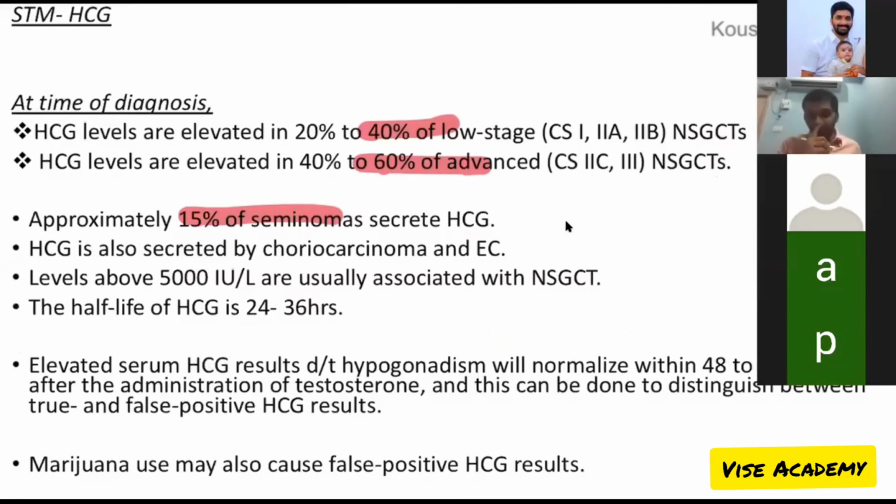As I told you, syncytiotrophoblasts are seen in 3 tumors. One is choriocarcinoma, other is embryonal cell carcinoma, and the third is seminoma. So that is the reason why these 3 can produce HCG levels. Half-life is 1 day. There can be conditions like ganja use, which can cause a false positive HCG rise.